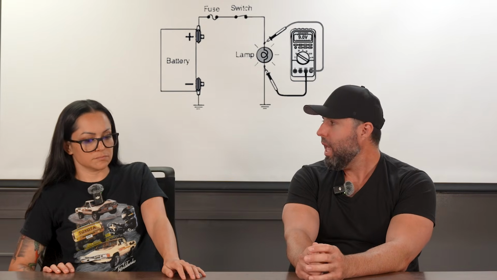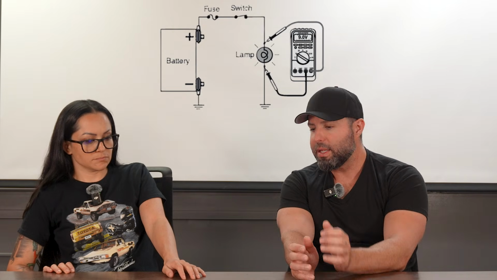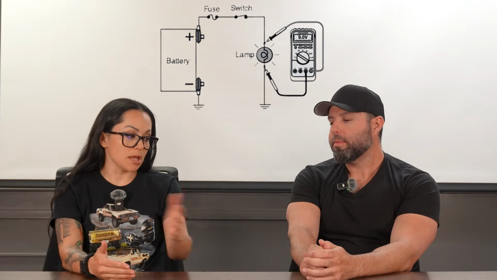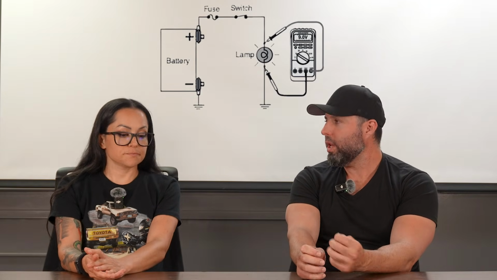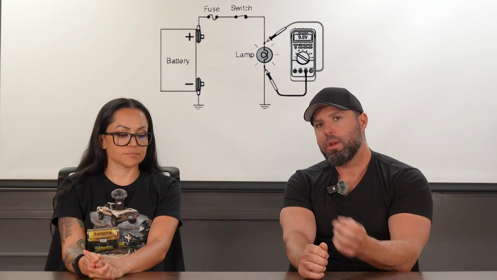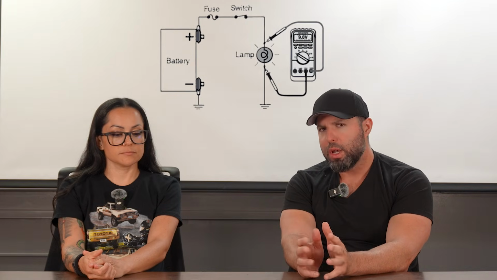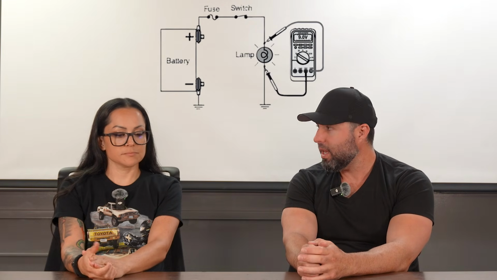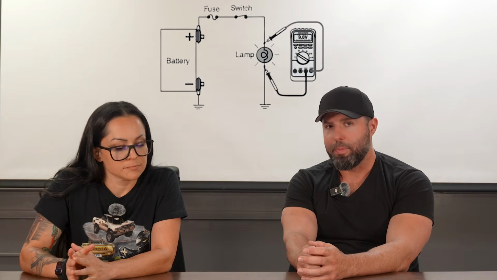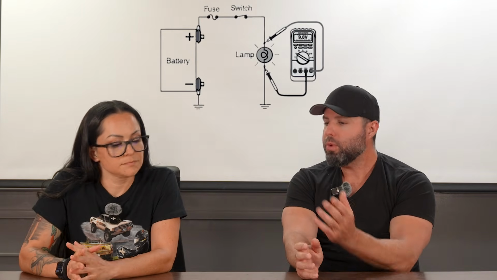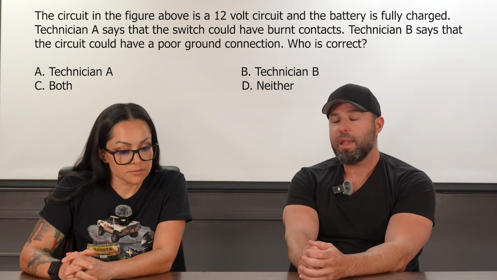Now, if we look at Tech B, it's essentially the opposite. It's saying we could have a poor ground, so now we're looking at the opposite side of the circuit. Again, what do we translate that to? A poor ground connection could be a loose contact, which again means high resistance, corrosion, loose, whatever the case is. Tech B is telling us we have high resistance on the ground. What we should know is that if we have high resistance in a circuit such as this, we are going to have a voltage drop over that resistance, which will reduce the available voltage for our lamp. So the best answer here is both. I think we're going with C on this one.